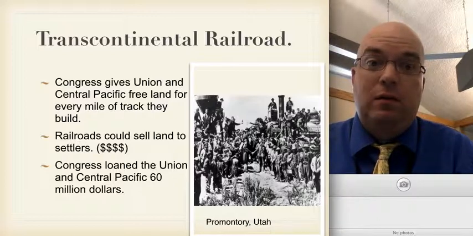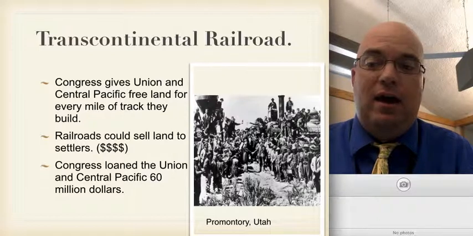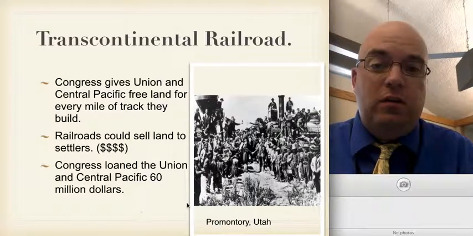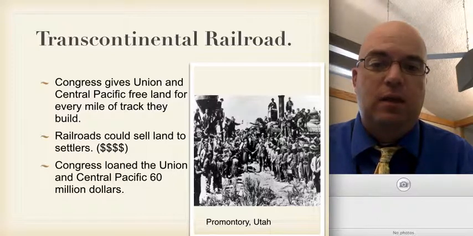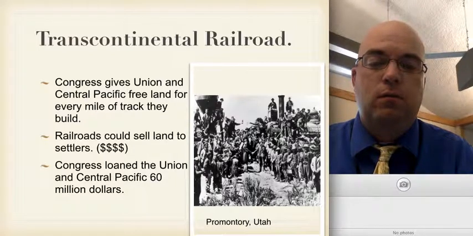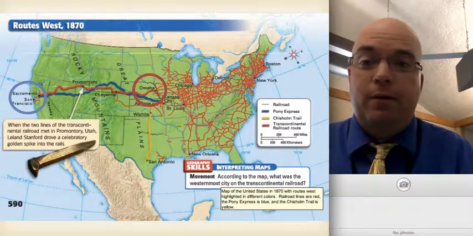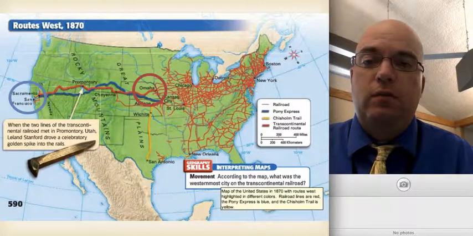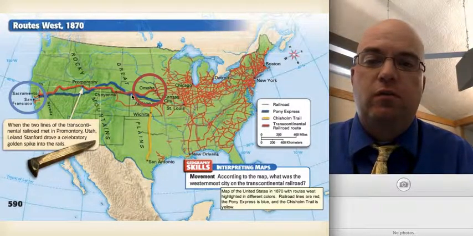So even though we were in the midst of fighting a civil war, there's still a desire, a need to build out to the west. The picture you see here is the meeting of the two companies, the Union Pacific and the Central Pacific, meeting at a place called Promontory, Utah. And it's at this particular ceremony where they meet to say they've completed this massive undertaking of building the Transcontinental Railroad. If you look at this map here of the building of the railroad, we can see that there's not much here in the western states in terms of transportation.